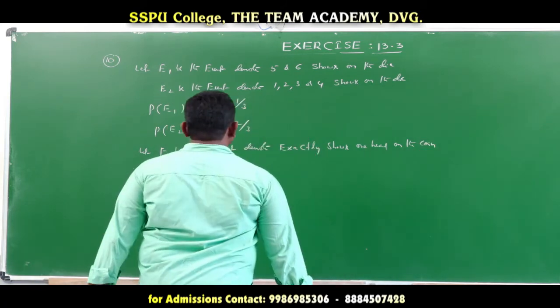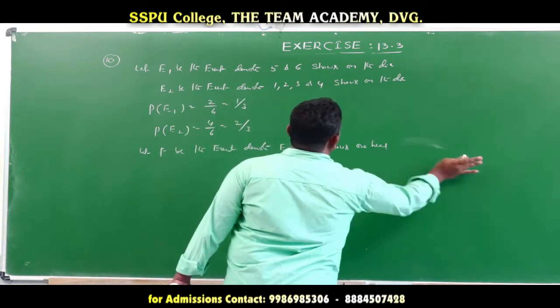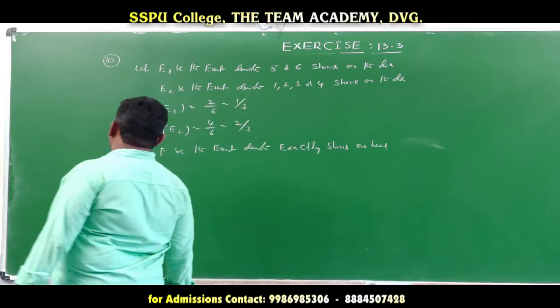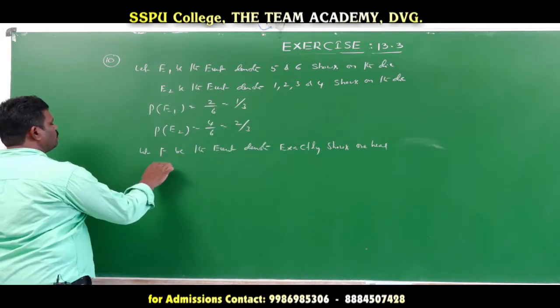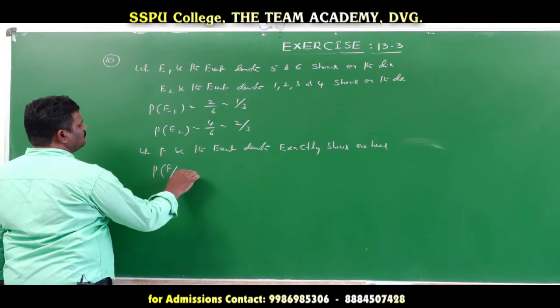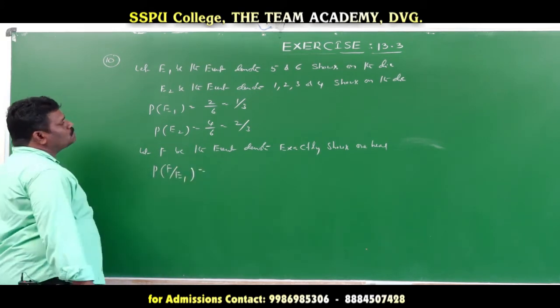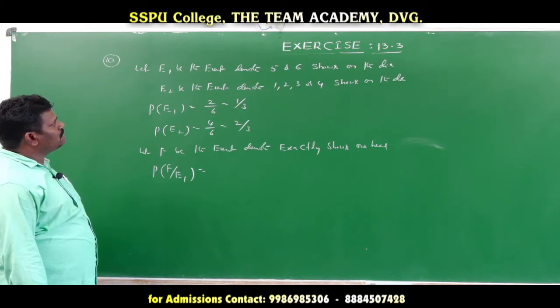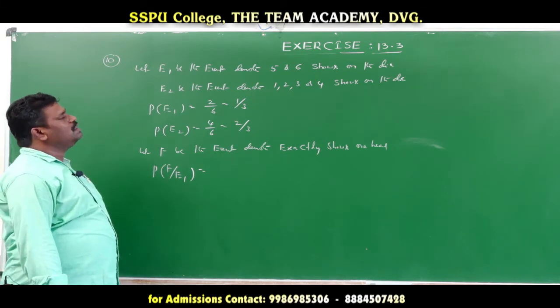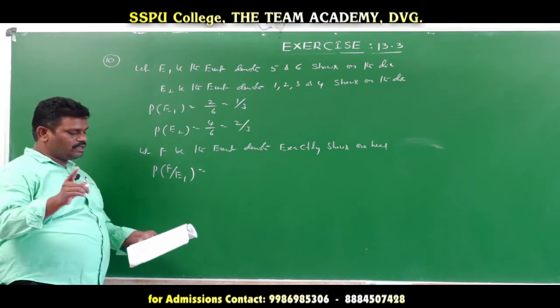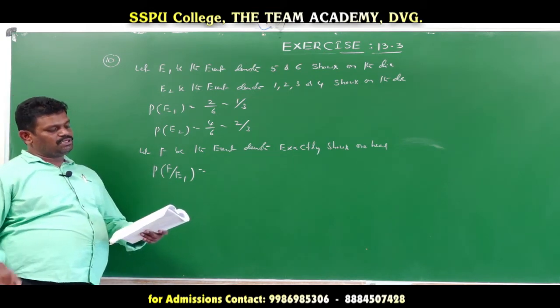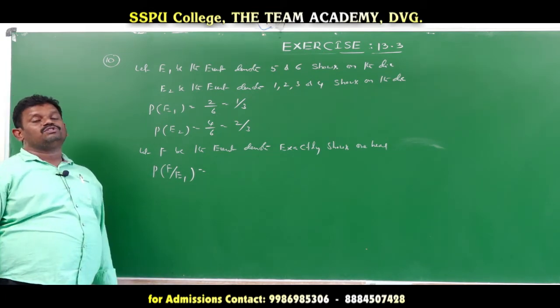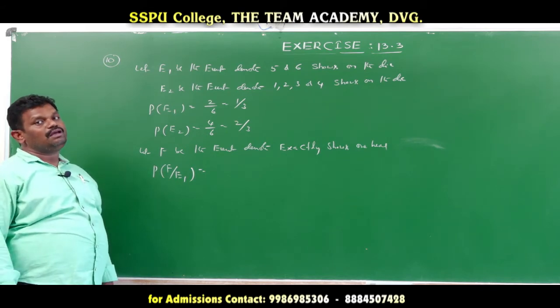Exactly one head. So here we are finding probability of F given E1. Here the condition is what? E1 means the event denoting 5 or 6 shows on the die. So at that time 5 or 6 means she tosses a coin how many times? 3 times.